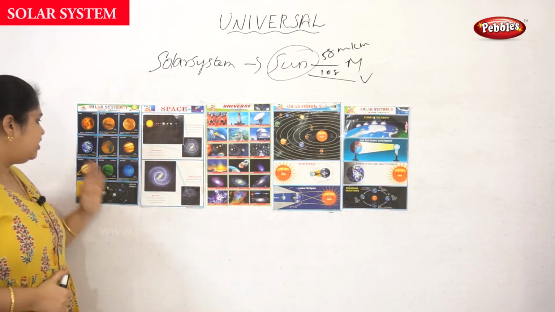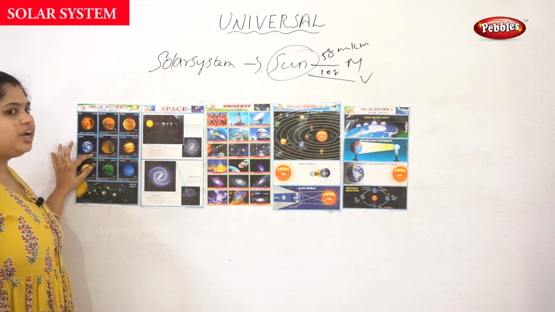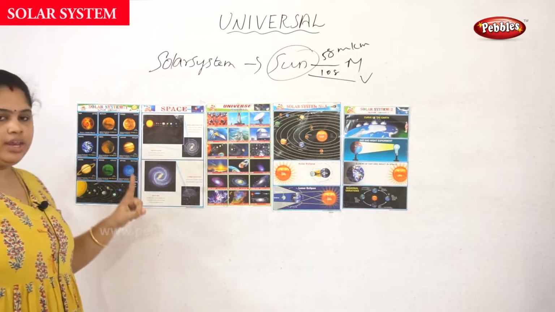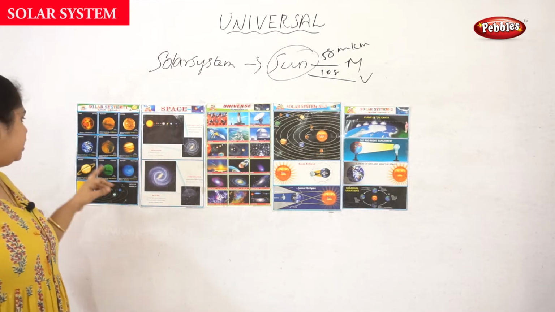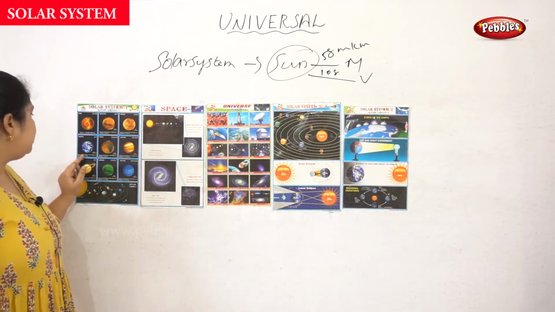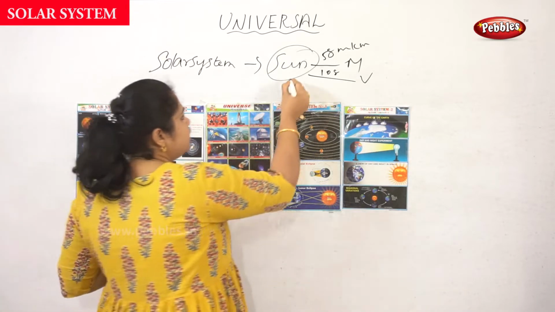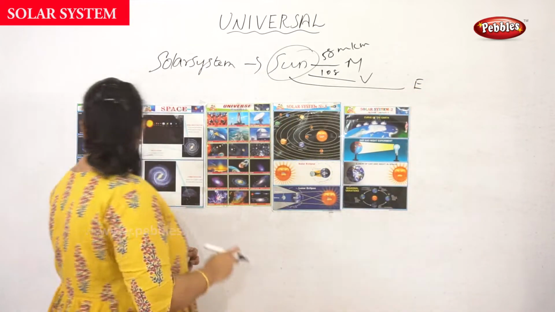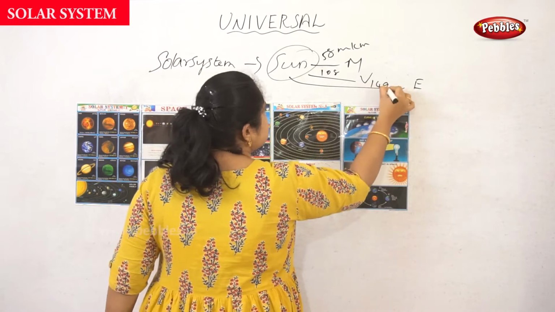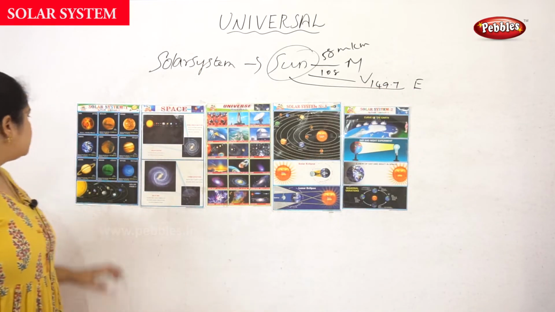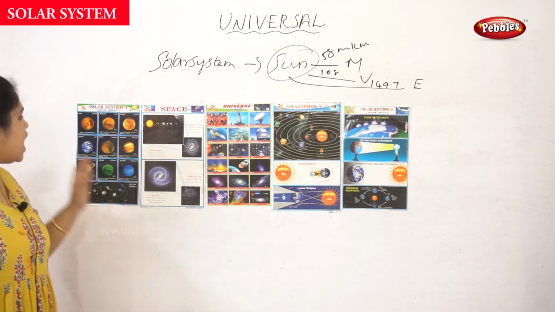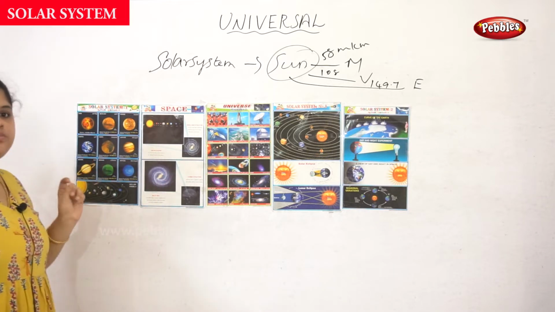Next one, Earth. Earth has 365.26 days, so per year the Earth contains 365 days. The distance between the Sun and the Earth is nearly 149.7 million kilometers, and the diameter is 12,756 kilometers.